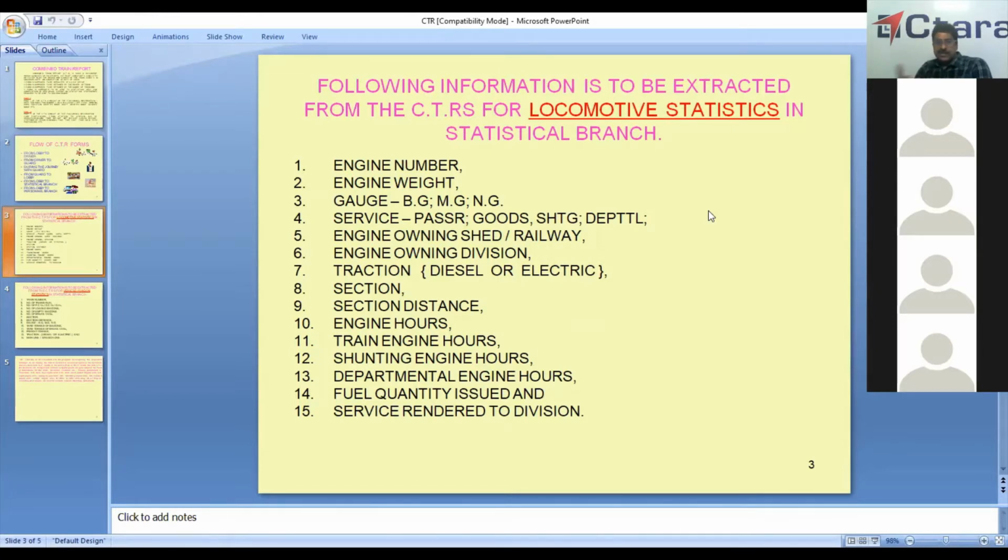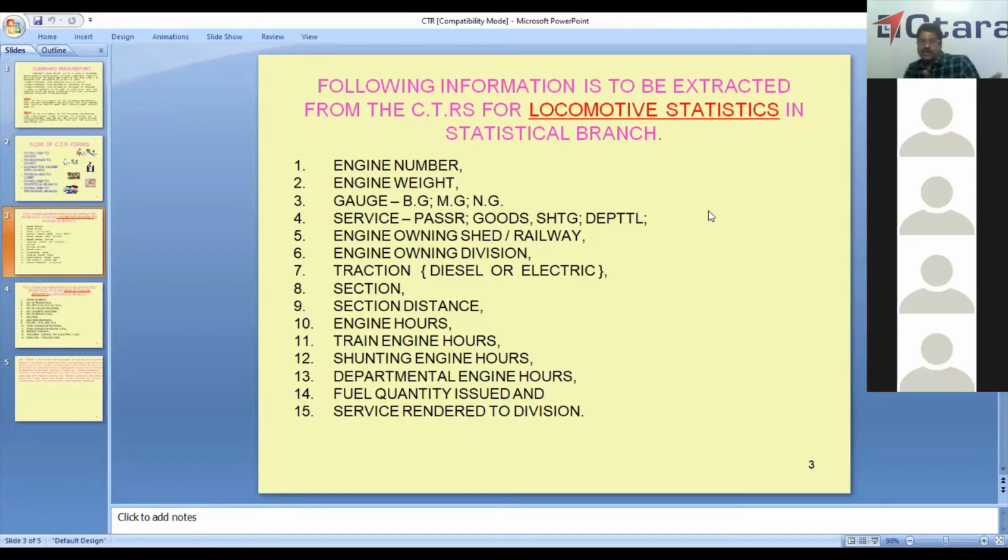Then traction, then it will have 3 or 4 sections. We'll take that section into account. And distance of each section, 10 plus 50, 60, whatever it is. Engine hours, already I have told you what engine hours are. Then train engine hours, shunting engine hours. Shunting engine hours basically help the train from shed to the station, etc.